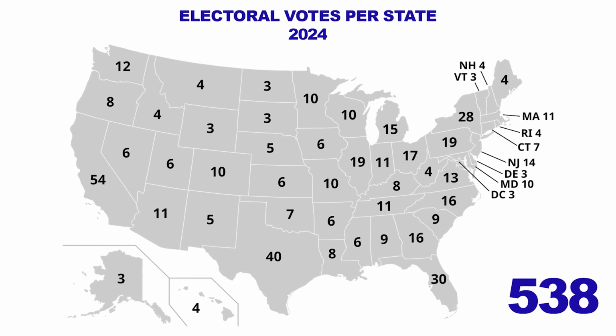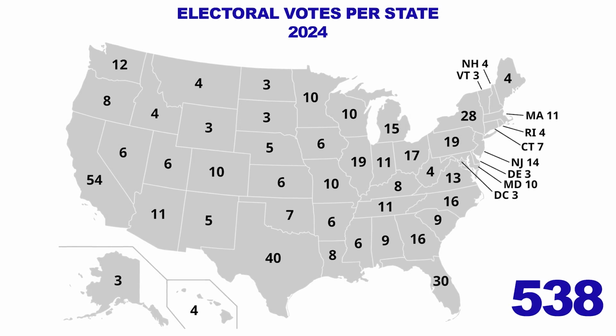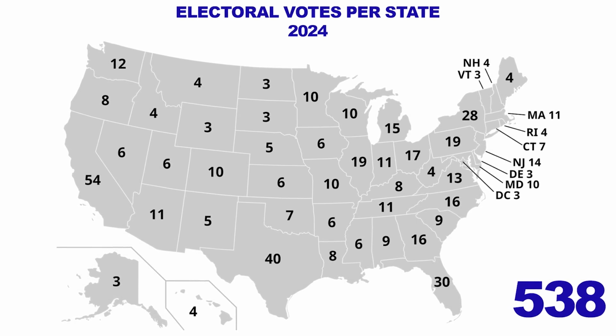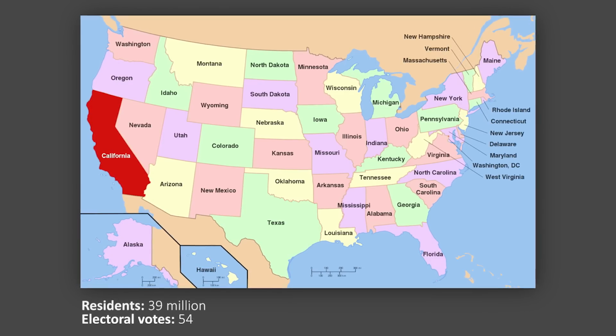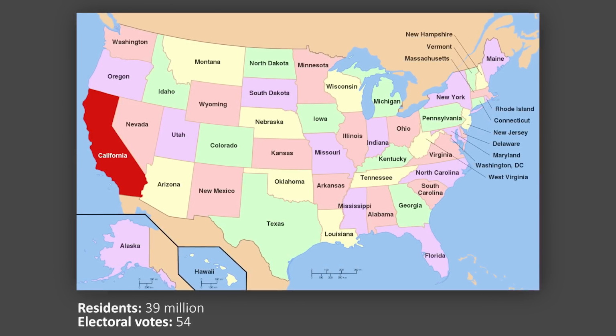So instead of the American people voting for the US president directly, it's these 538 members of the Electoral College who come together every 4 years for the sole purpose of electing the president and vice president. In order to win the election, a candidate needs to receive the majority of the electoral votes, so 270 or more. Now, as I said, electors are divided by state, and each state gets a certain number of electors based on their representation in Congress, which is roughly supposed to be proportional to the state's population size.